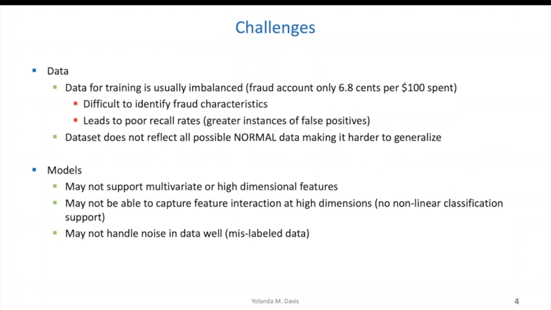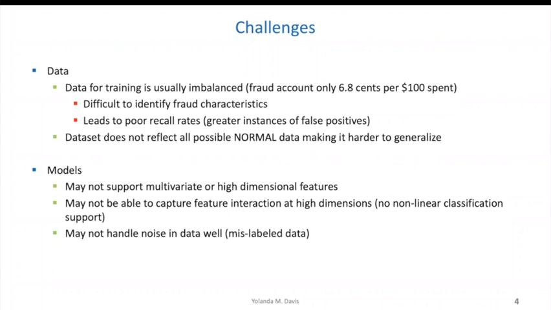Typically, these methods include clustering algorithms or regression models, but we have also seen more deep learning models come to the forefront. Some challenges in dealing with this type of data start off with the fact that the data is usually imbalanced, where fraud, for example, in the case of credit card transactions, only represents 6.8 cents for every $100 spent. So it's definitely imbalanced, where we only have a very small amount of fraud to determine characteristics against which it could be classified.